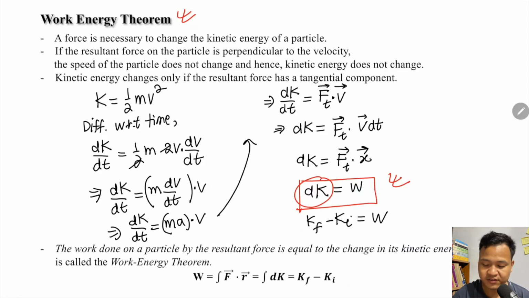This is a very, very important theorem. As we go through the chapter, most of the previous year's questions are based on the work energy theorem. So remember, the work done on the particle by the resultant, applied force equals the change in kinetic energy.